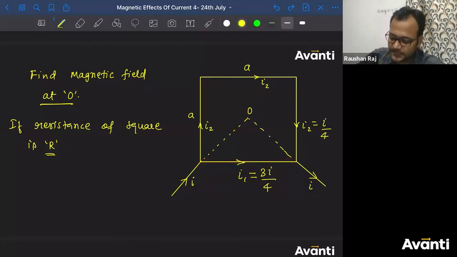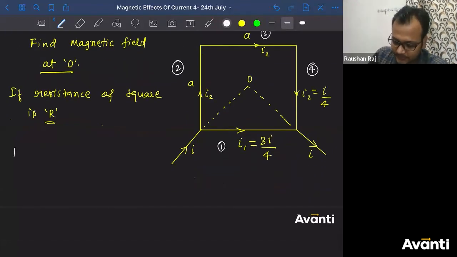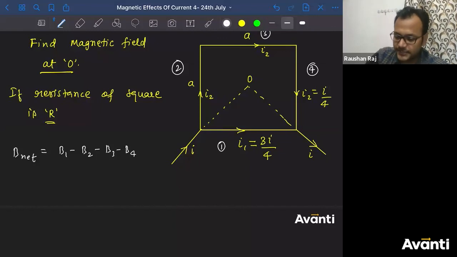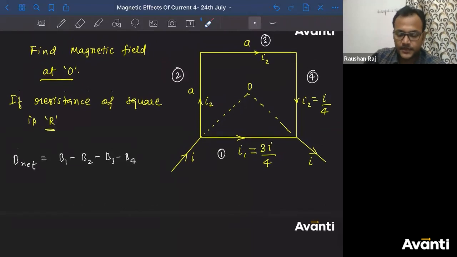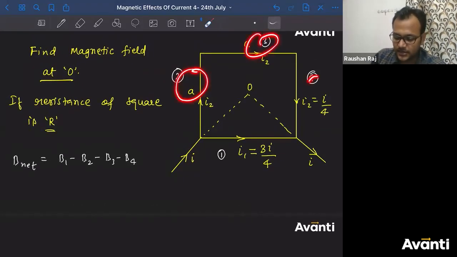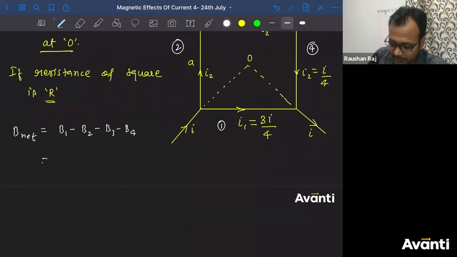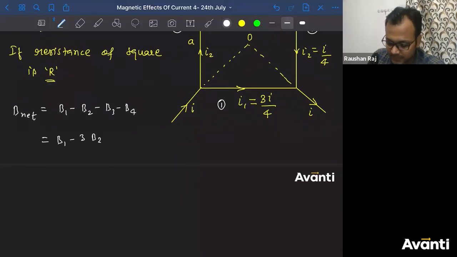So if I name this wire 1, this 2, this 3, this 4, can I write B net is equal to B1 minus B2 minus B3 minus B4? Since B2, B3, B4 are equal, as we have already discussed, I can write B1 minus 3B2. What is the value of B1 guys?